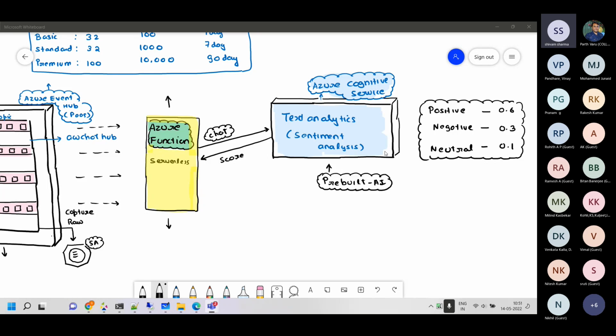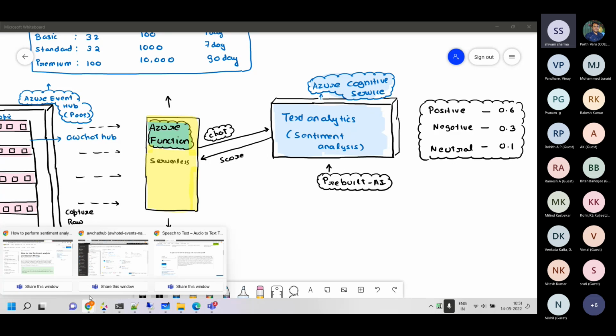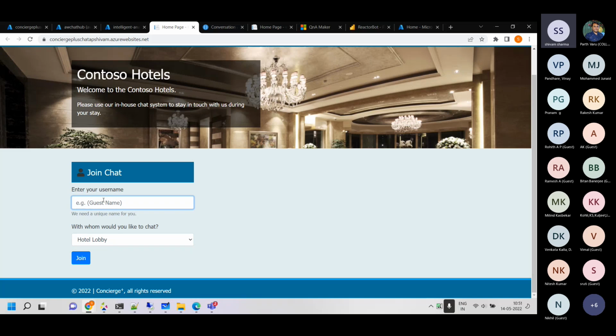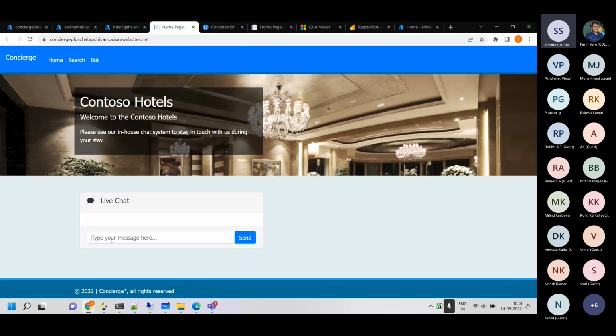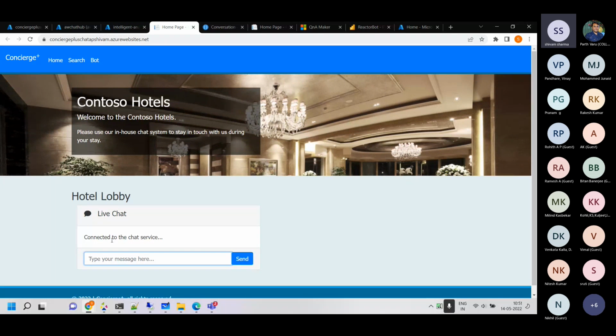Now, in our solution, what happens? This is just a tick mark which we have here. If I take you back to the one which I was showing you earlier, we just get a tick mark. We can see the scores at the backend. I can show you in the logs, when we do the event processing. But right now, for example, if I go back in, food is bad. So we'll get a negative tick mark. It's a negative statement. Food is bad.